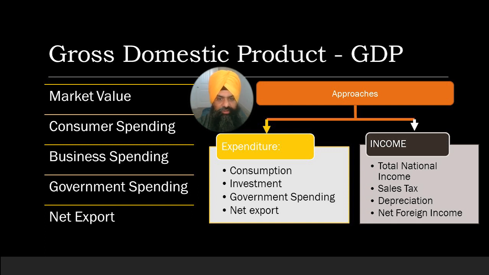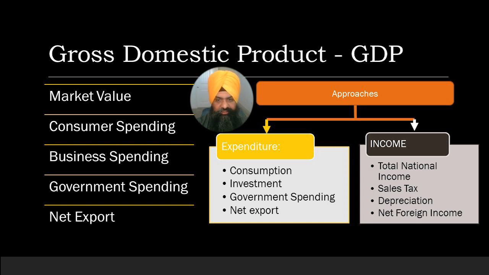The second approach is the income approach, which calculates the gross domestic product by adding the total national income, sales tax, depreciation and net foreign income. Total national income, also known as gross national income, is the total amount of money earned by the nation's businesses and individuals. Sales tax applies to the consumer to purchase goods and services and to the businesses on the sales of goods and services. It is a type of tax on spending money.